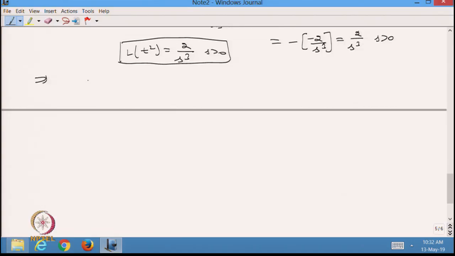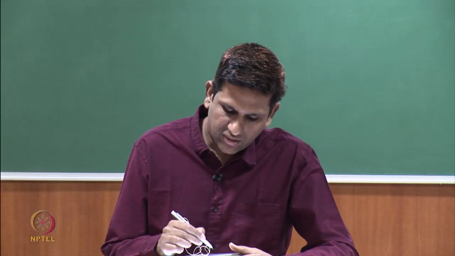So, I just take a very simple example: y'' + 4y = 0, y(0) = 1 and y'(0) = 6. This is a very simple linear second order initial value problem, and this equation I want to solve. In this case, the first thing is that I have to take the Laplace transformation of the derivative.